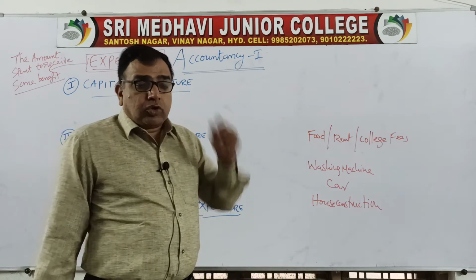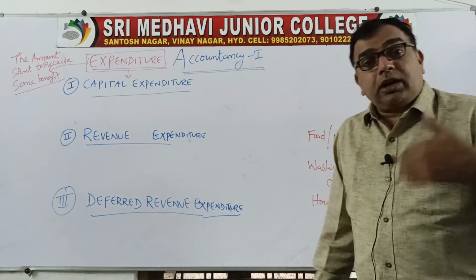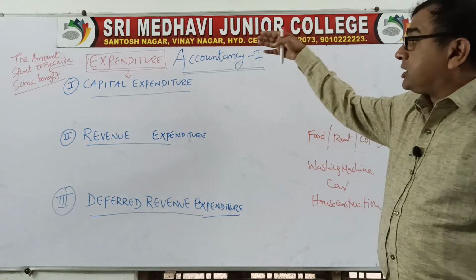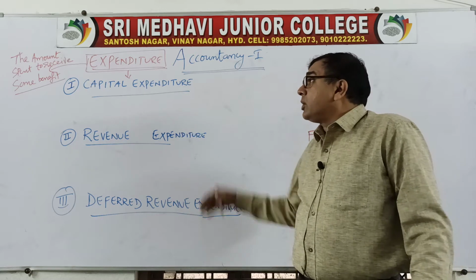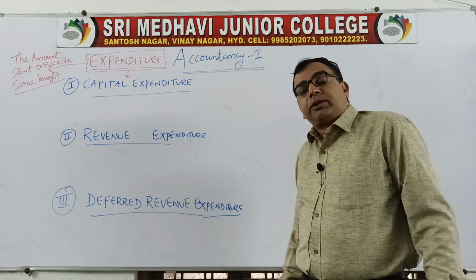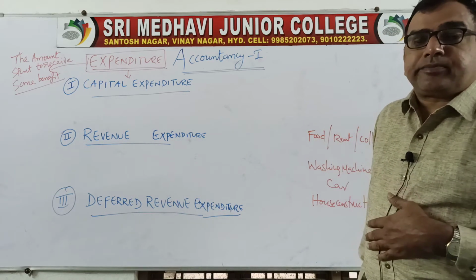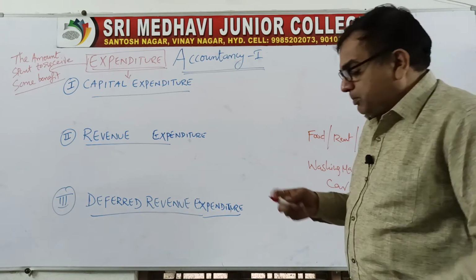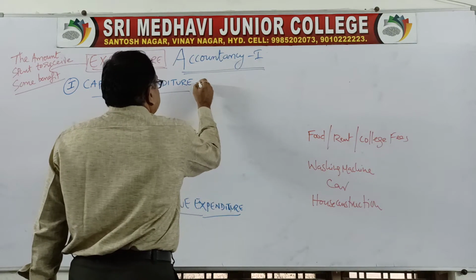Clear? So based on the purpose for which we are spending that money, the expenditure is categorized, classified into 3 categories. The expenditure is categorized into three types. First one is capital expenditure. What do you mean by capital expenditure? The amount spent to buy fixed assets of a business organization.